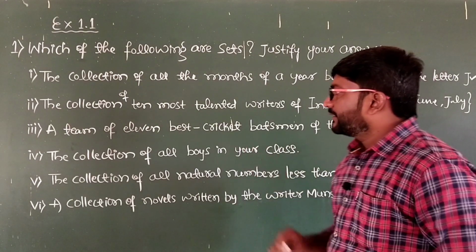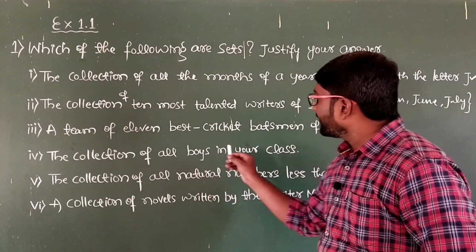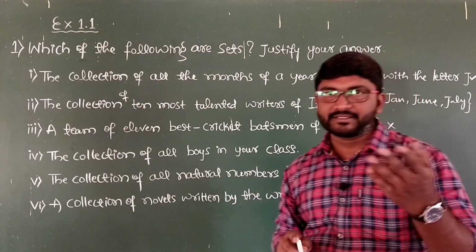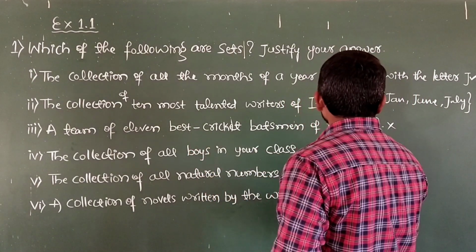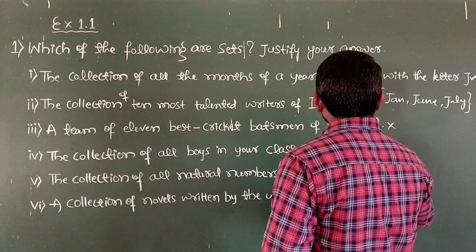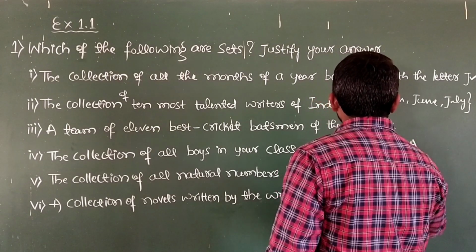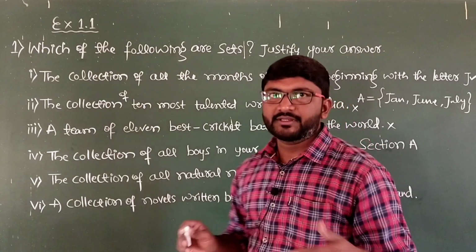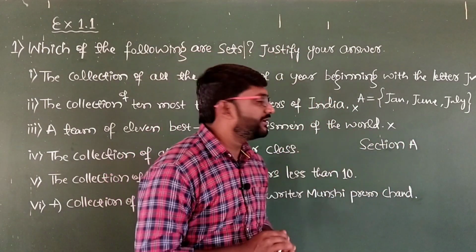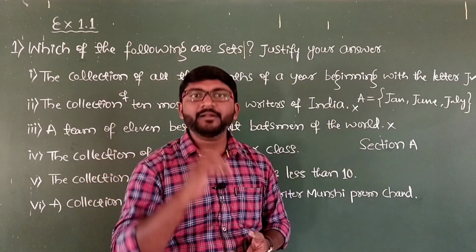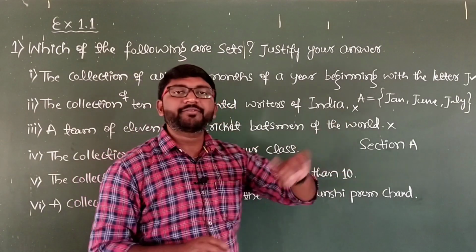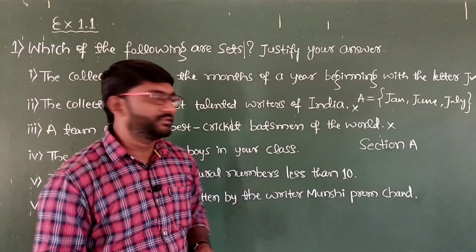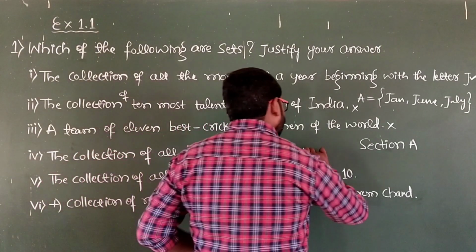And then the fourth one, the collection of all boys in your class. For example, if you take section A, you can list all the boys. Approximately there will be 50 boys in section A. Yes, it is a well defined collection of objects. It doesn't vary from one person to another person. That is why it is a set.